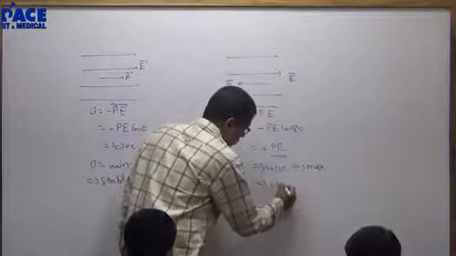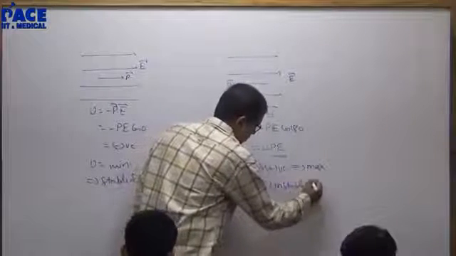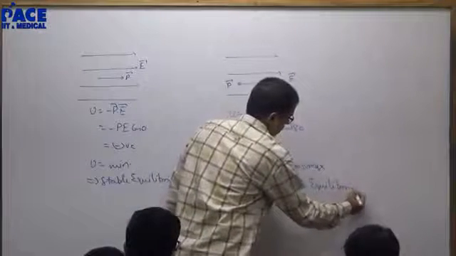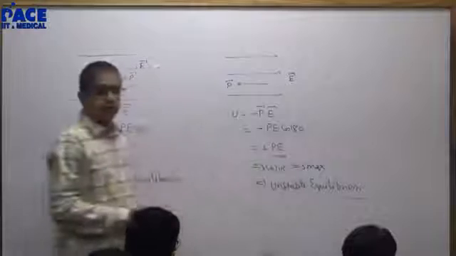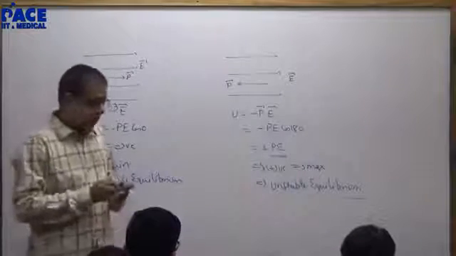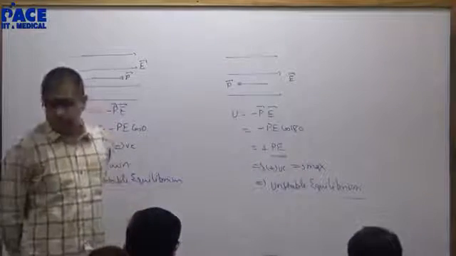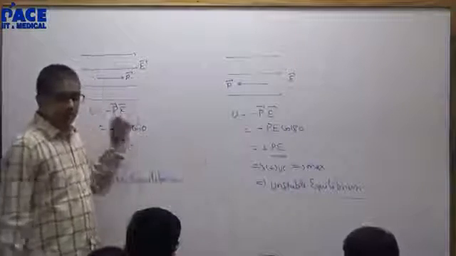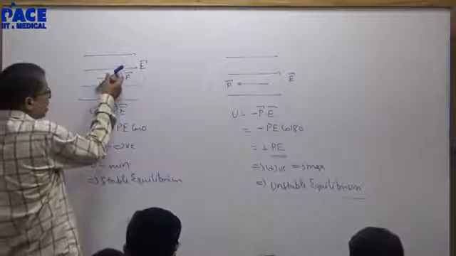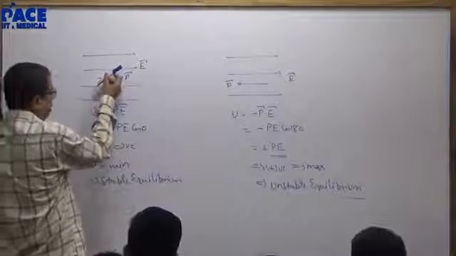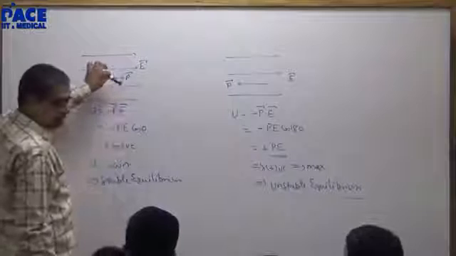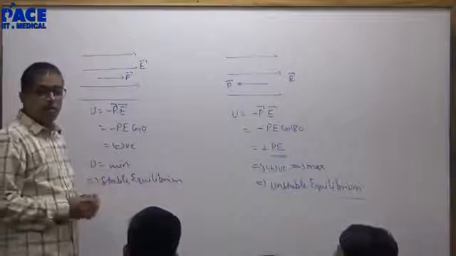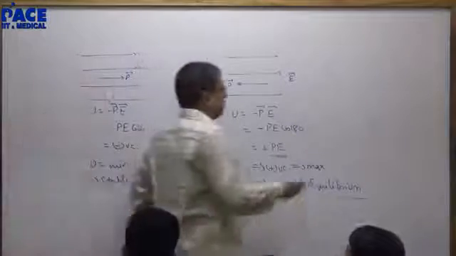That means unstable equilibrium. In stable equilibrium, if I slightly displace the dipole and release it, it will try to come back, so it will perform oscillations. If theta is small, it will be a SHM.